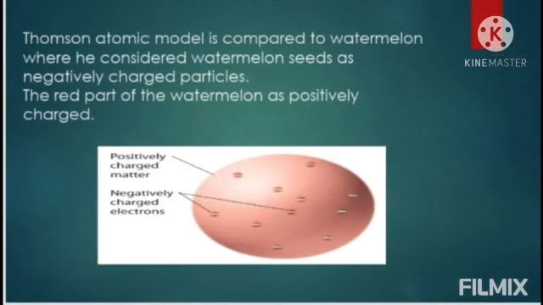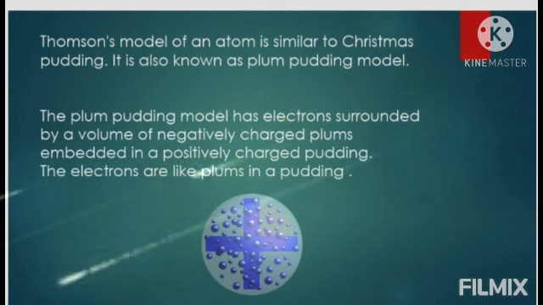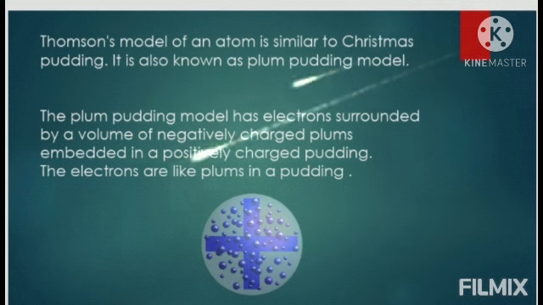Thomson's atomic model is compared to a watermelon, where he considered watermelon seeds as negatively charged particles and the red part of the watermelon as positively charged. Thomson's model of an atom is similar to Christmas pudding. It is also known as plum pudding model. The plum pudding model has electrons surrounded by a volume of positively charged pudding, with the electrons embedded like plums in a pudding.